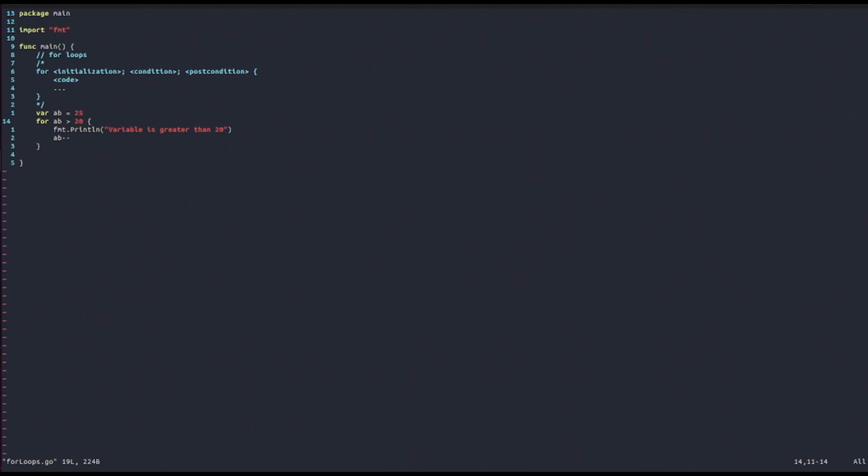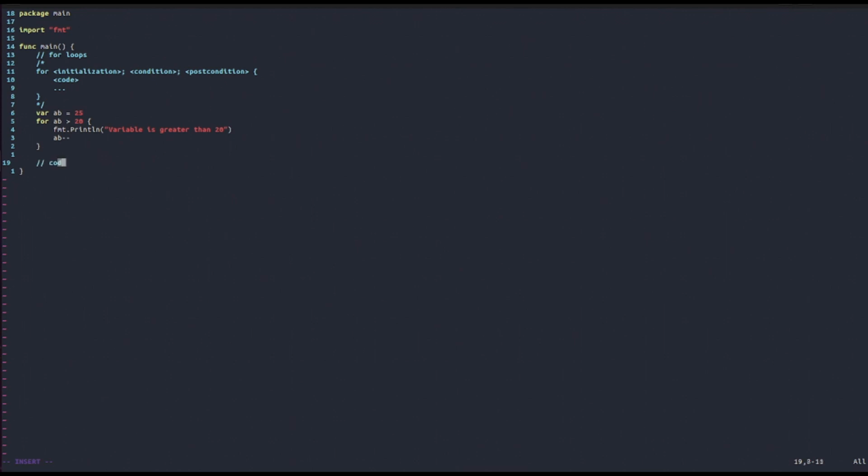So AB, which is 24 now, is greater than 20. So it runs this again. And then AB becomes 23 because it gets decremented again. And so this proceeds on and on until it gets 21. 21 is greater than 20. This gets printed out. 21 minus 1 is 20. And so we get the last iteration, which is when AB becomes 20. Then AB becomes 20, but 20 is not greater than 20. And so basically the for loop finishes. And then it proceeds with the execution of the program.